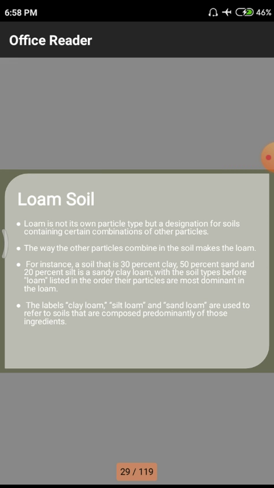First of all, loam is not its own particle type, but it is designed for the soil's conditions as a certain combination of other particles. That means it is not a naturally occurring soil. It is the combination of two or more different materials from the collection of different fields. That means a small amount of soil can be collected from one area, and another amount of material can be collected from another area. Those two things will be mixed to form a particular quantity of material having different chemical properties and binding properties for that particular soil. Why?